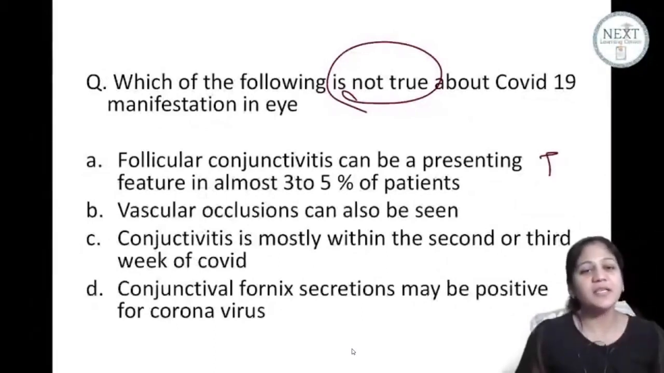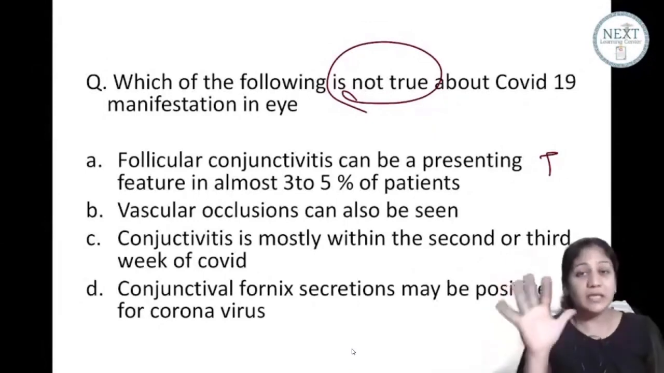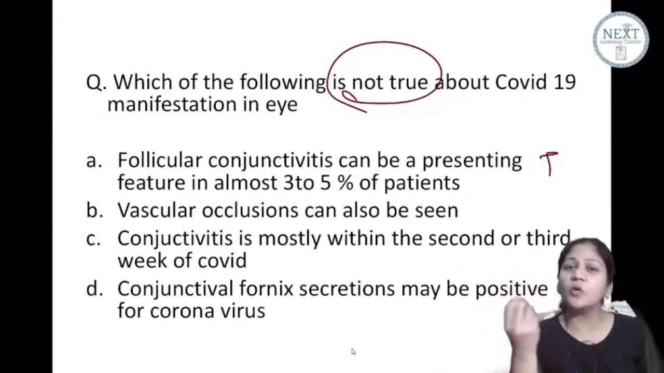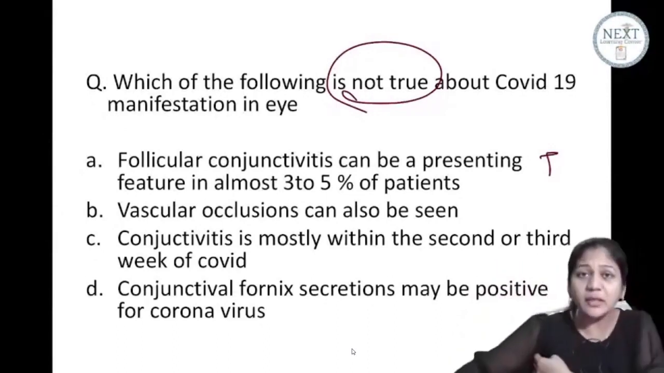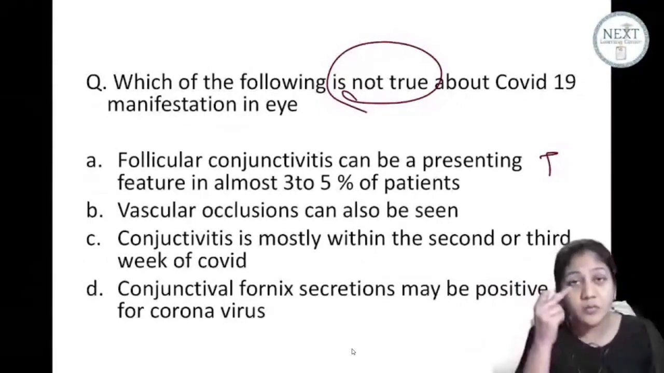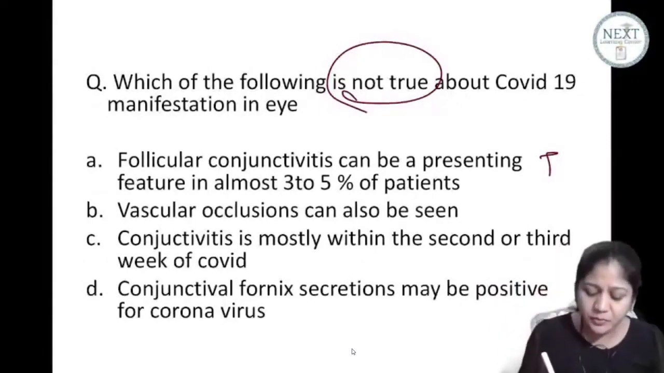Follicular conjunctivitis can be the presenting feature in almost 3 to 5% of patients. 3 से 5% of patients में कोई फीवर कॉफ नहीं होता है, उनमें सिर्फ ये होता है कंजंक्टिविटिस. ओके. Now, obviously, you know that it's spread from the tears also. So your pharyngeal secretions may be positive for the coronavirus.